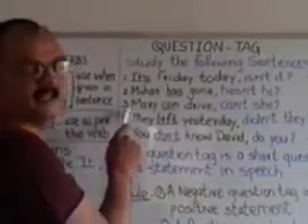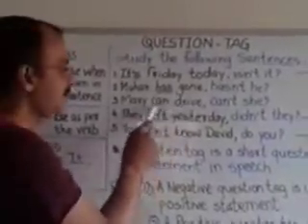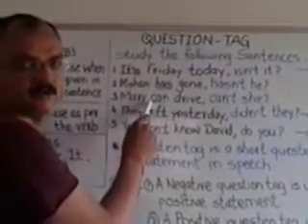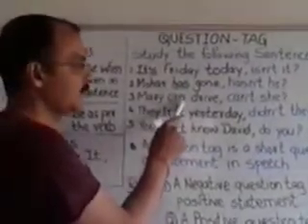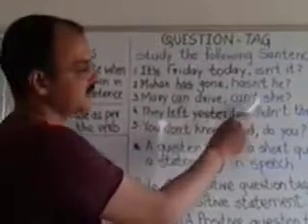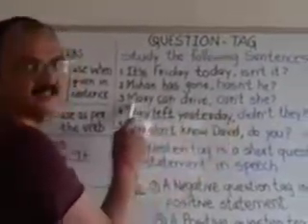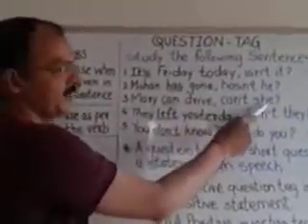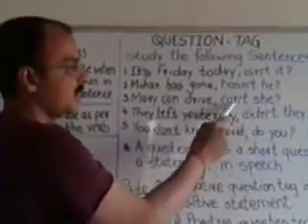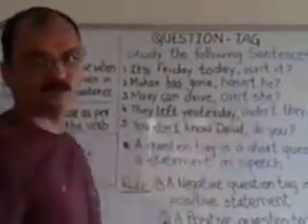Likewise, sentence 3, Mary can drive. Here can is the modal auxiliary, so negative form of can is can't. Then Mary is a girl, so I have to write she. So can't she and question mark.